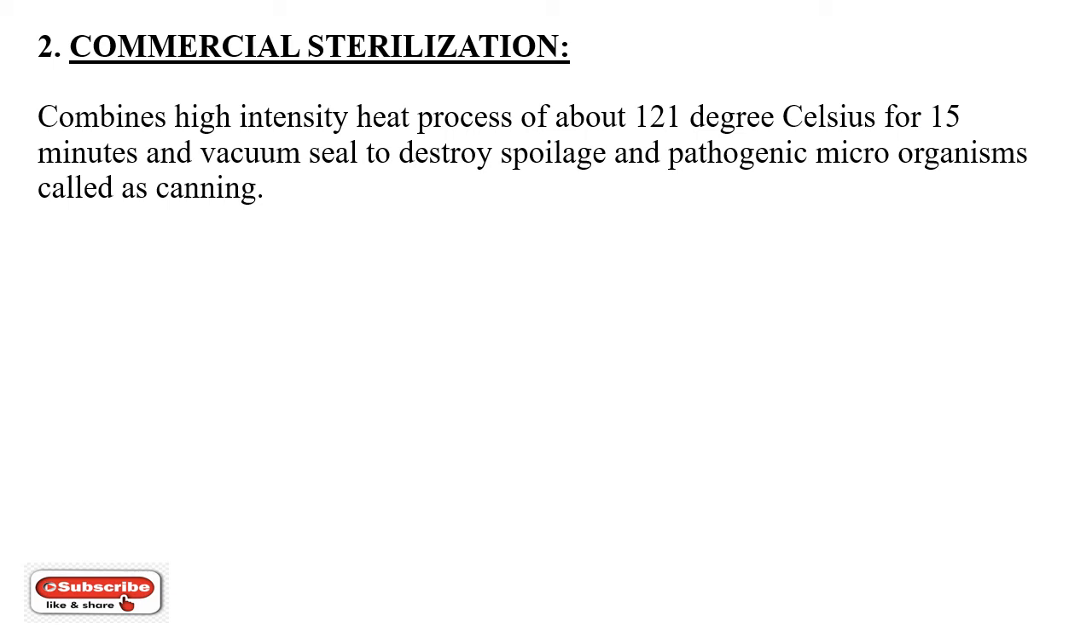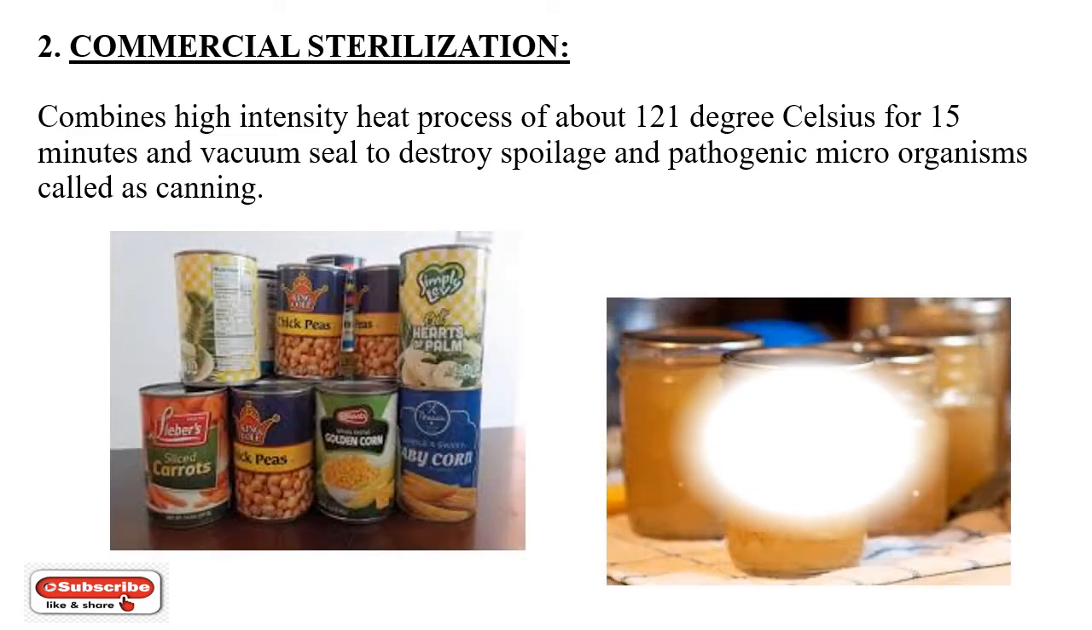Number 2, commercial sterilization. Here in commercial sterilization, a high intensity of heat is combined in the process at about 121 degrees Celsius for about 15 minutes and vacuum sealed to destroy spoilage and pathogenic microorganisms, called canning. Let's see in detail what canning is.